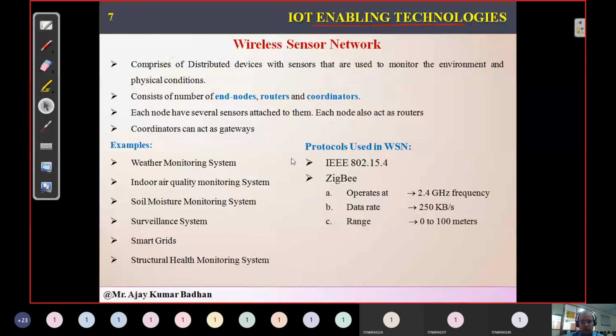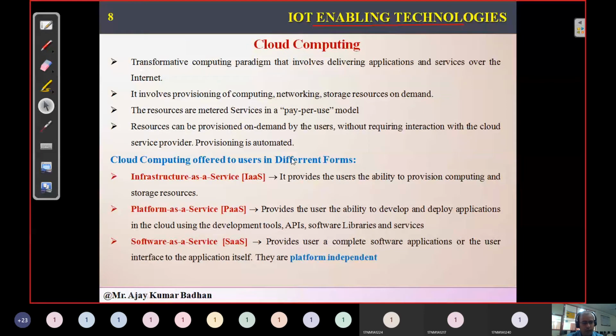Then we come to the most important one, cloud computing, the latest technology we have here. Cloud computing provides services to the user based on the most used method, pay per use. Based on how many resources you are using, you will be charged for that particular usage. You will not be charged for more; only for how much you utilize, not more than that. This is one of the best parts of cloud computing.